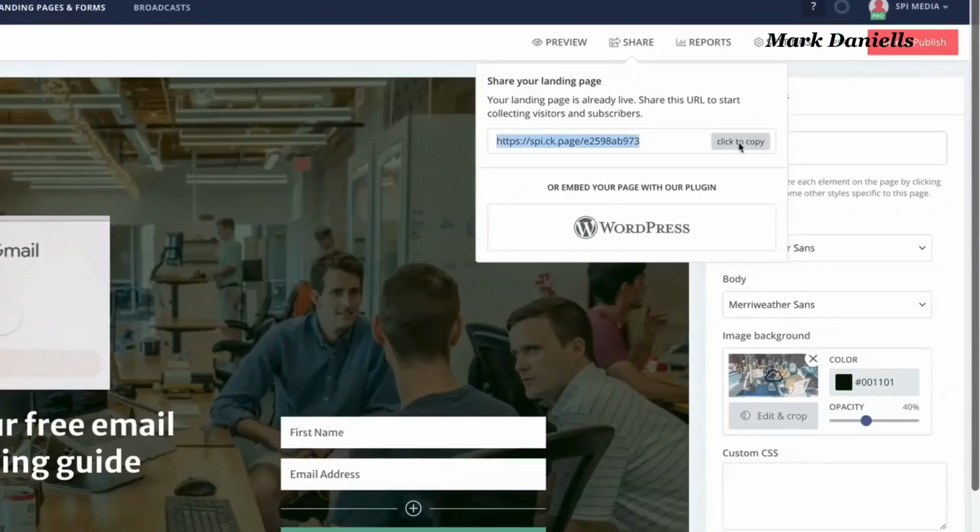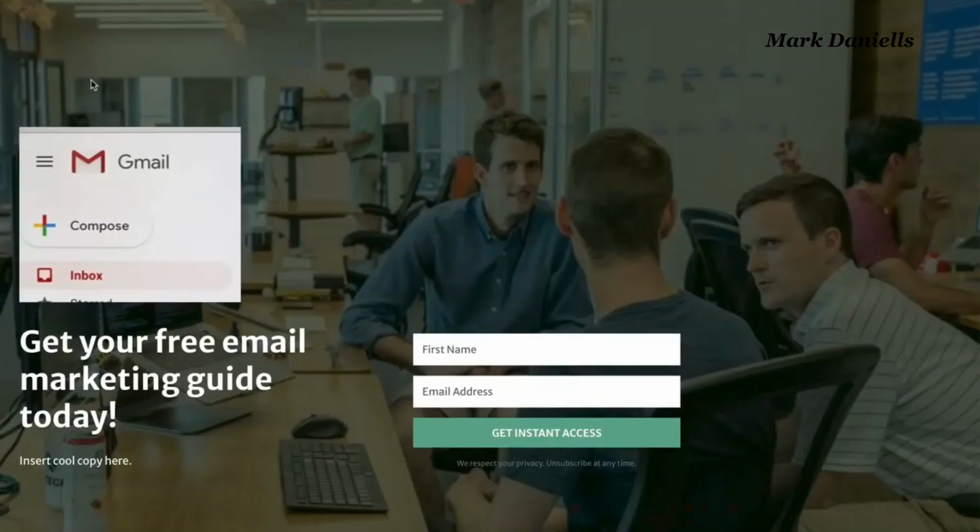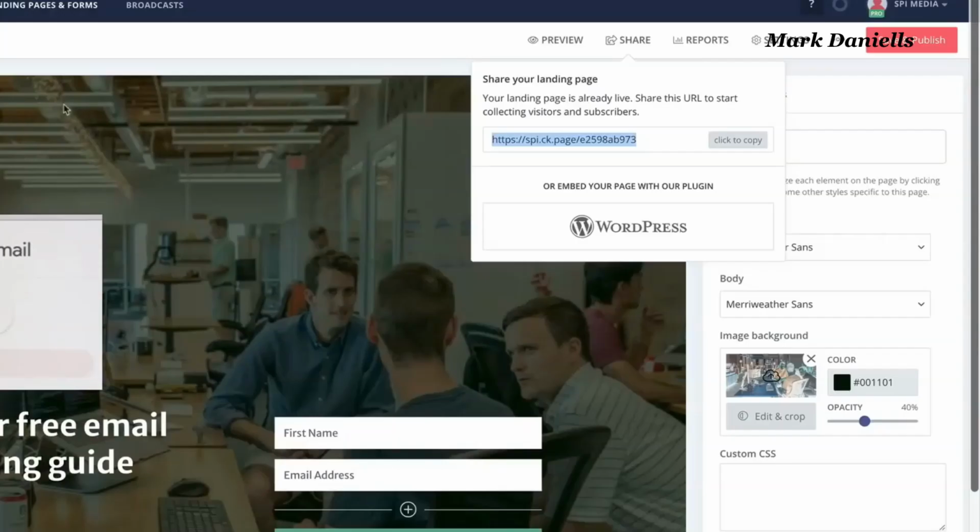I'm gonna hit share, click to copy, go to a new website. That is the link there, and boom, this is already ready for you to collect emails. So if you're coming out with a website very soon, or if you happen to be launching something very soon, you just simply use this to build as many landing pages as you would like.